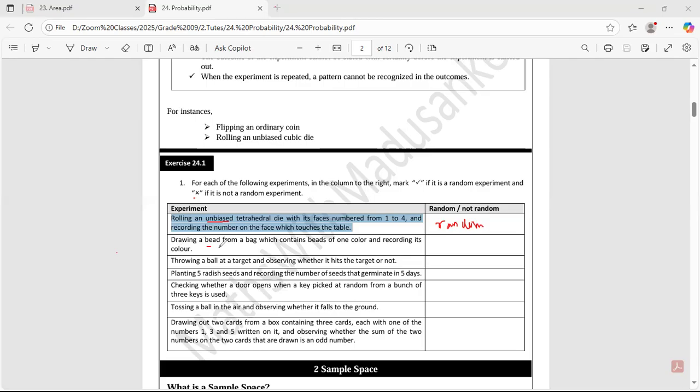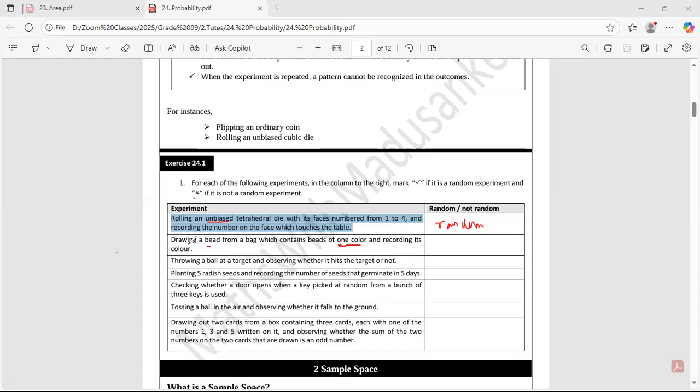Drawing a bead from a bag which contains beads of one color. So only one color you are having. Inside that bag you are having red, and also recording its color.